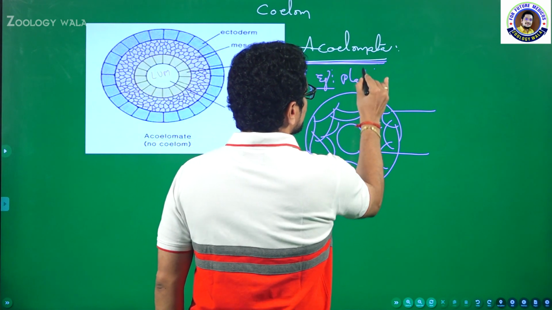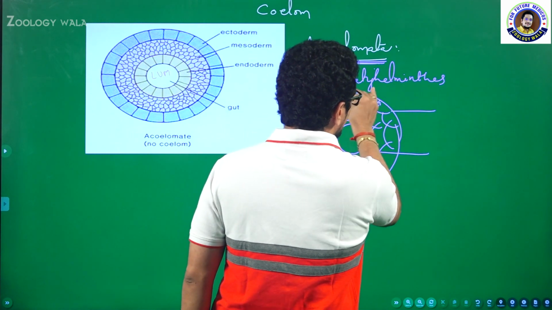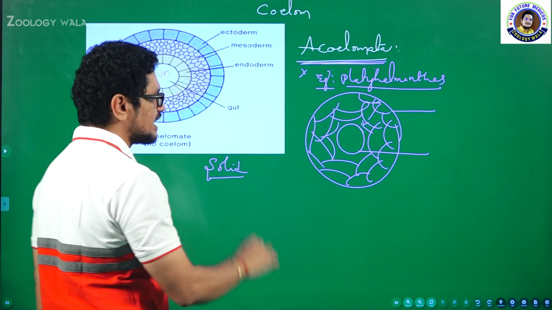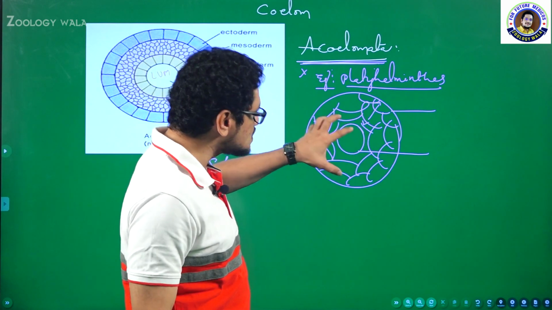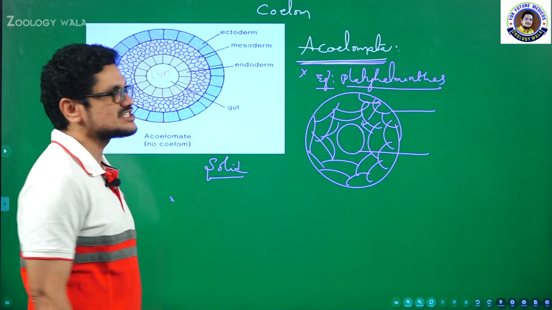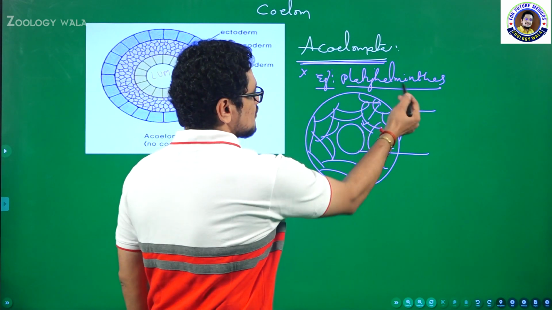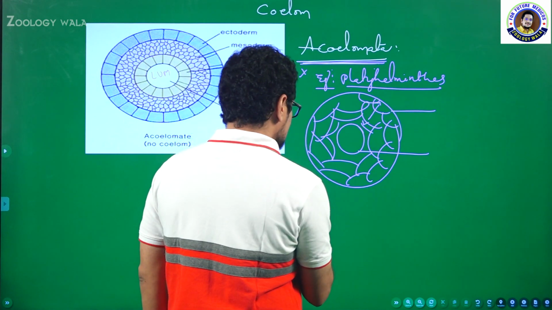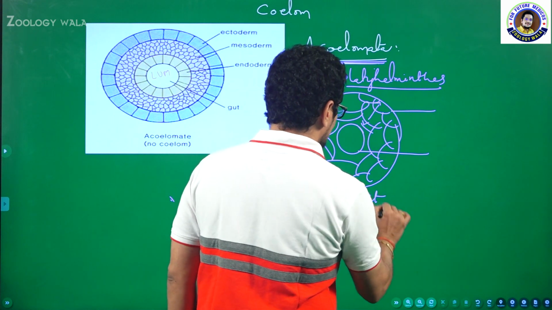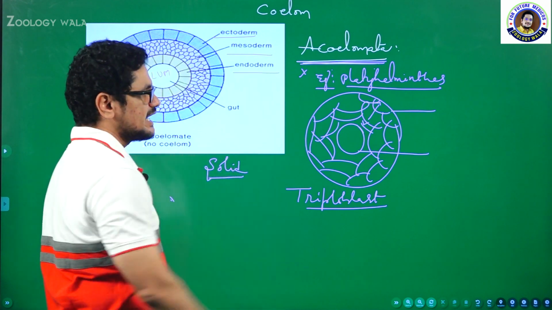This is seen in platyhelminthes. The body is solid, and the space inside the body is not observed. That is the reason a solid body is observed. Example: platyhelminthes. This is the first triploblastic animal in the history of the animal kingdom. So three germ layers first developed here in platyhelminthes: the outermost ectoderm, the middle mesoderm, and the inner endoderm.